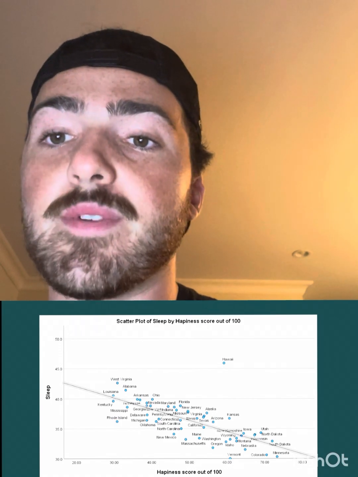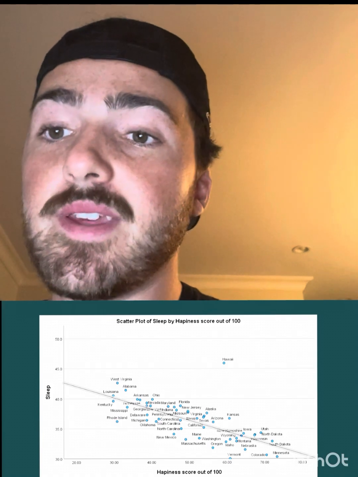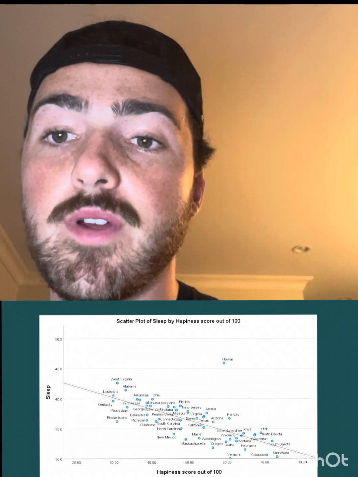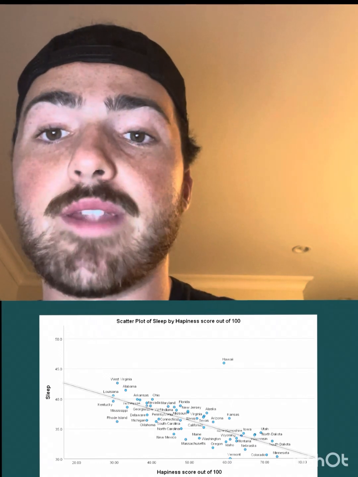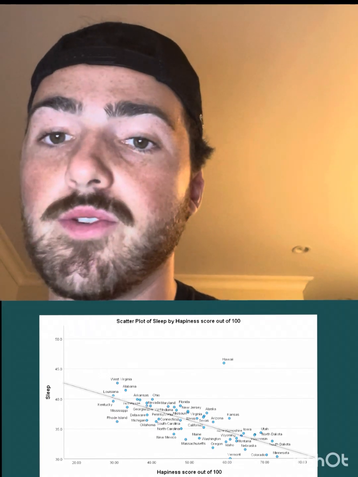Here, better sleep is increasing happiness due to health benefits that come with it. Good sleep is a key part of overall well-being. Furthermore, it reduces cortisol, or stress hormones, in the body. It also increases overall energy level and ability to take part in activities, whether that's physical or social.